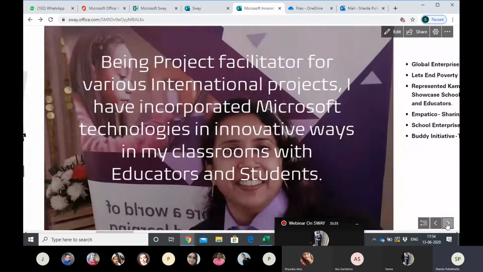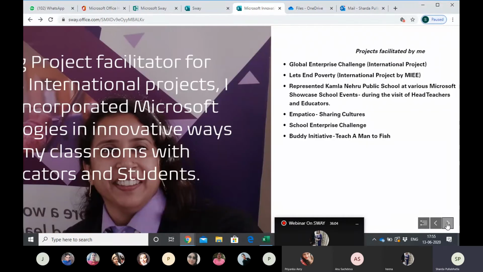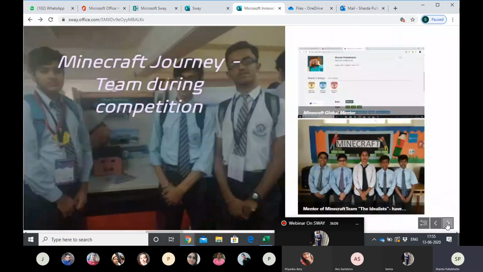I'm just proceeding to the next to see how it appears. See, there it was appearing small, here it's a big picture, and I had taken the heading slide. So whenever you have a heading slide at the background, you can have an image and whatever you want to write, you can write it here. If it is a total heading, it will allow you 1 or 2 lines to write. That too, the size will automatically become bigger. If it is a subheading, you can again write 2 or 3 lines. There it appears small, but when you start playing it in the form of Sway, it will show you in a larger font, in a larger size.